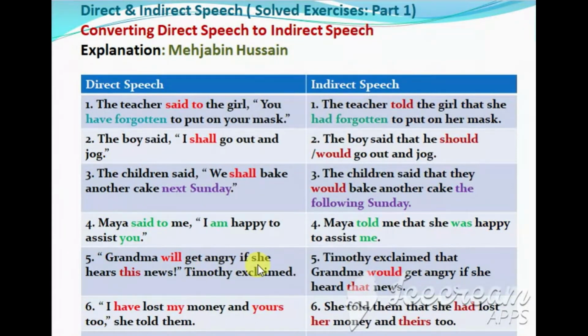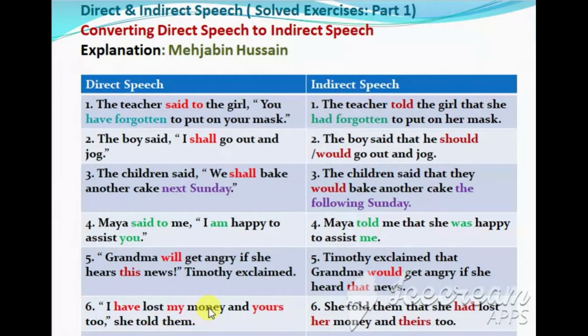Next one. "Grandma will get angry if she hears this news," Timothy exclaimed. Timothy exclaimed that Grandma would get angry if she heard. Will becomes would, hears will become heard, and this will become that. So Timothy exclaimed that Grandma would get angry if she heard that news.